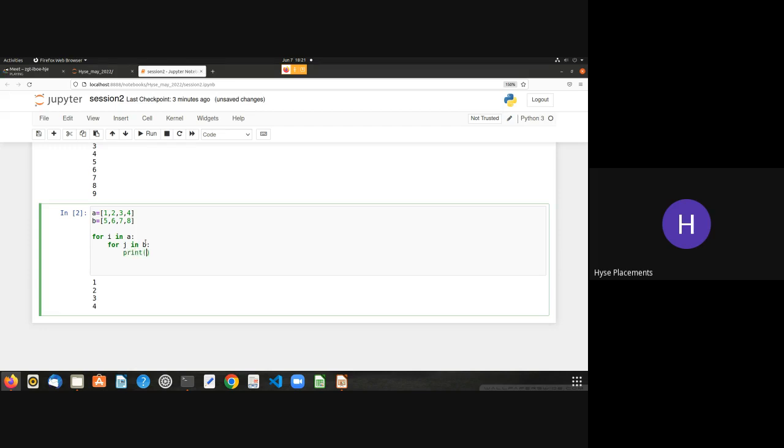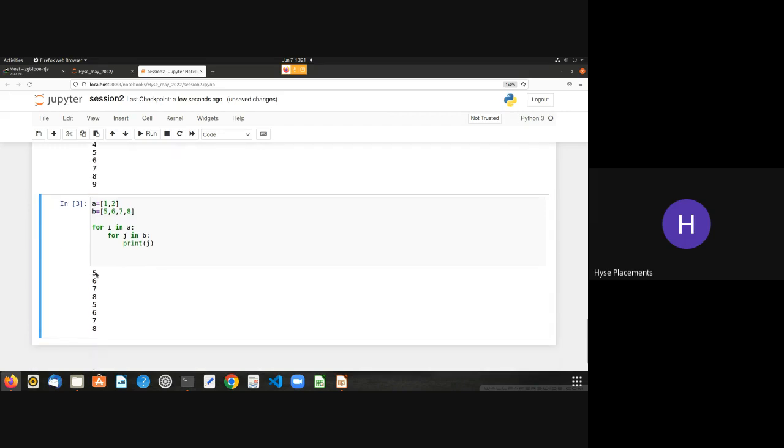Print j. I'll reduce the numbers so that you will not get confused. I will use 1 and 2 for a. What happens if I print this? See, the output is 5678 and 5678. How is it? I'll explain to you.